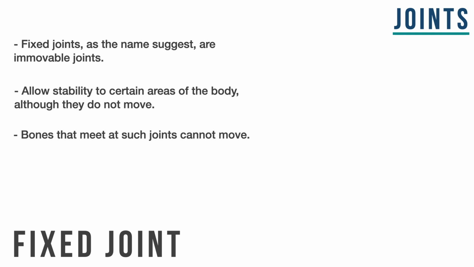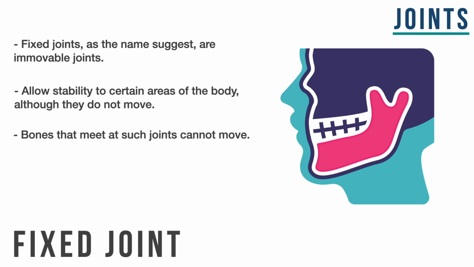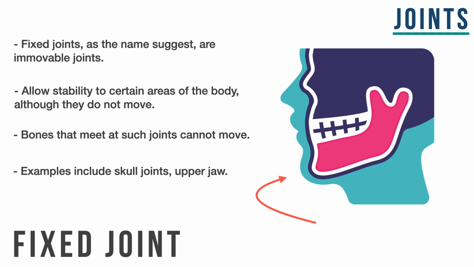This will become clear to you from this example. In the picture, you can see how the upper jaw is fixed. It cannot move as it is connected through a fixed joint. If you try to move your jaws apart, you will notice that you can only move your lower jaw and not the upper one. Examples include upper jaw and skull joints.